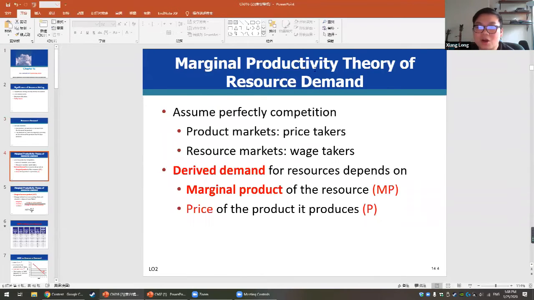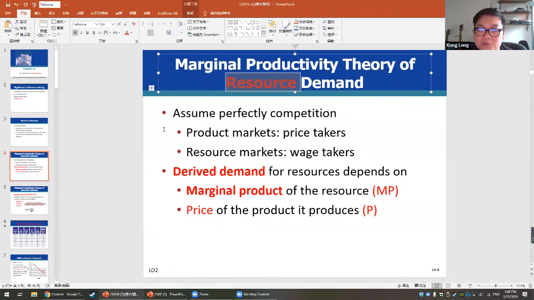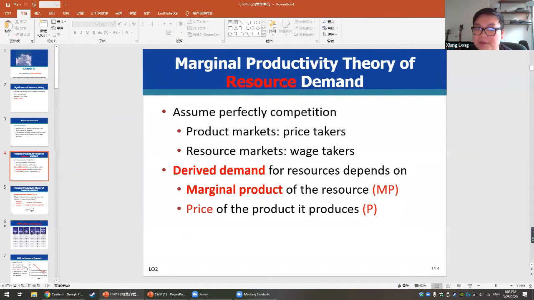The other thing we're going to talk about is marginal product, which we already talked about before, in chapter 9. So you should already know what marginal product means. The marginal product is how many more products you can produce by hiring one more labor. So in this case, again, we assume that the resource we talk about here is labor, only labor.